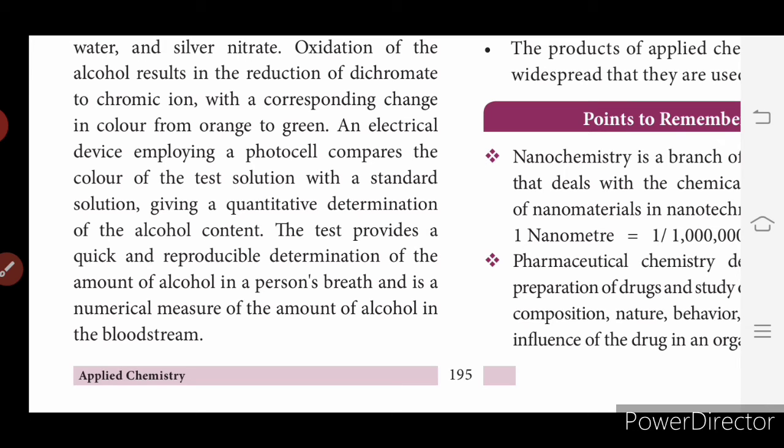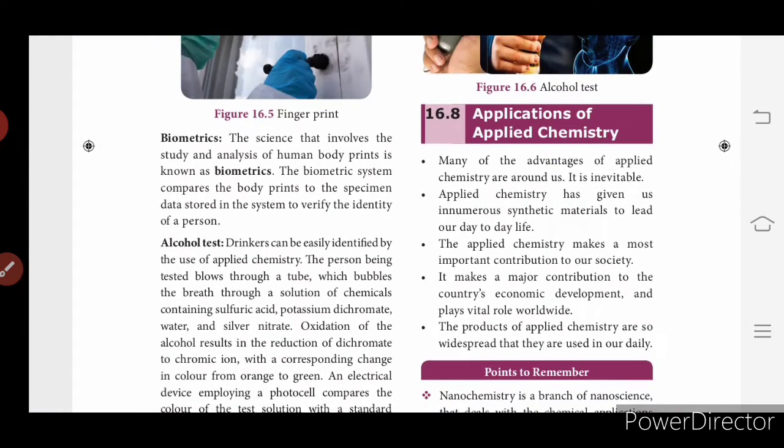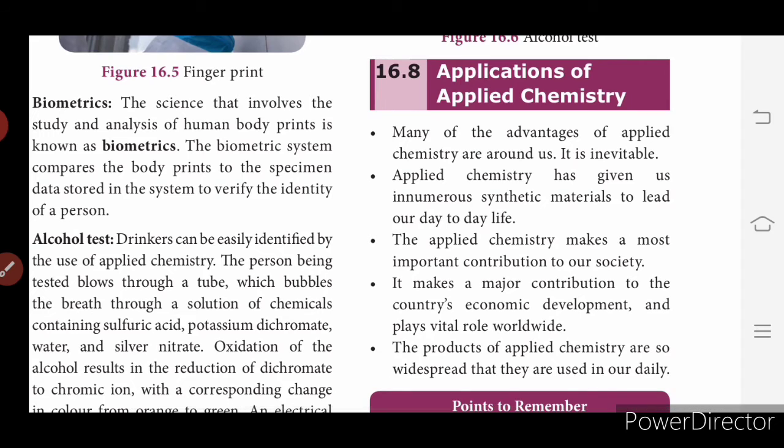Okay, so next, applications of applied chemistry. This is also an important question from the exam point of view. Many of the advantages of applied chemistry are around us. It is inevitable.